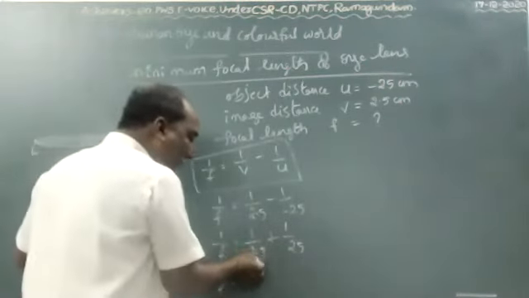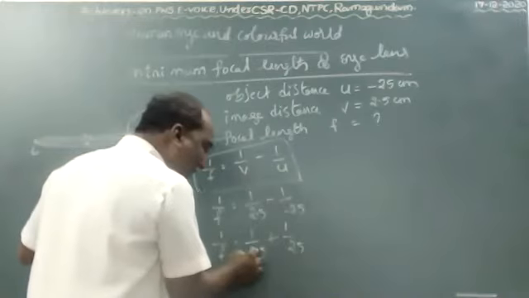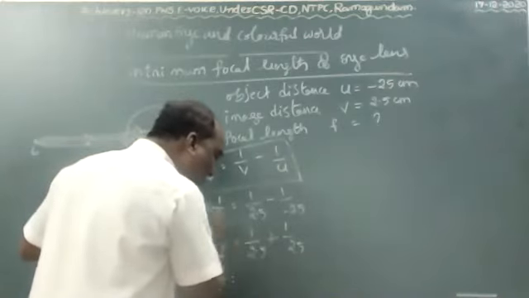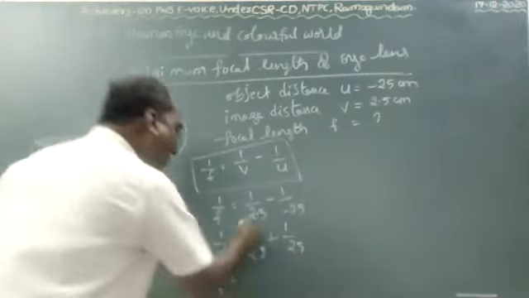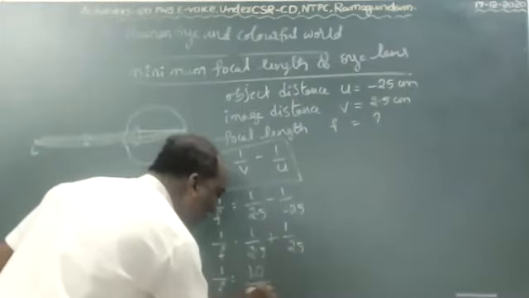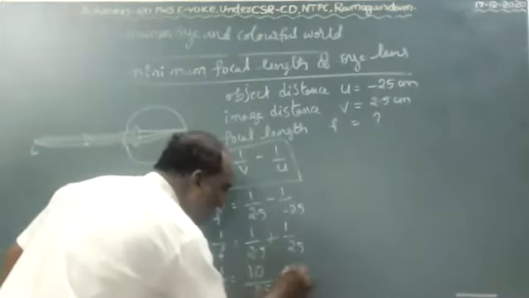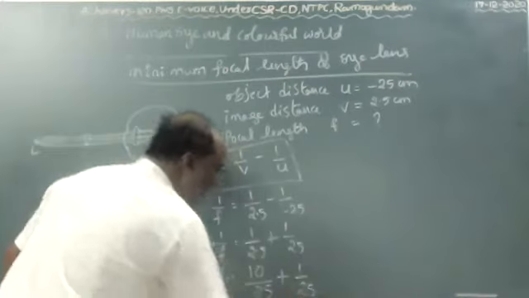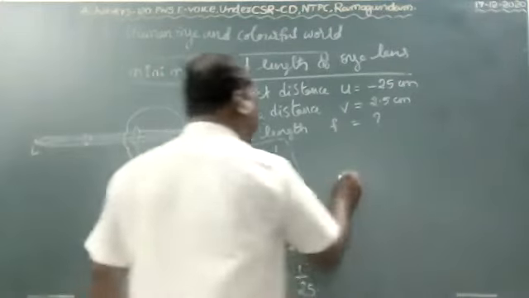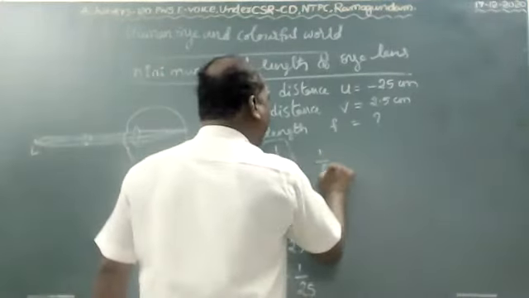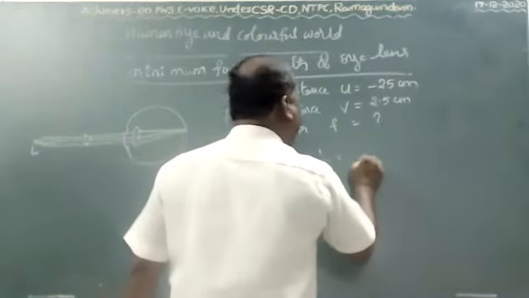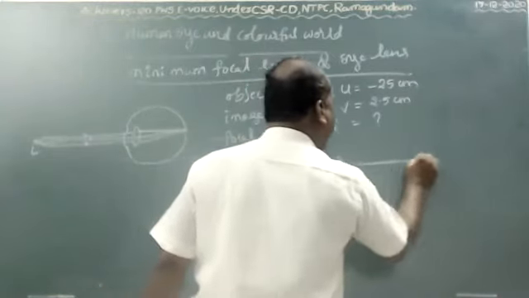So 1 by 2.5, here one number after the point, then keep the 0 beside the 1. Now it makes 10 by 25 plus 1 by 25. Take the LCM. 1 by f equals, take the LCM. LCM is 25.